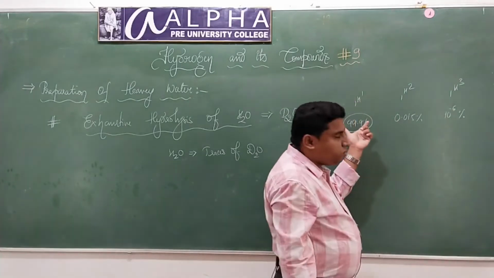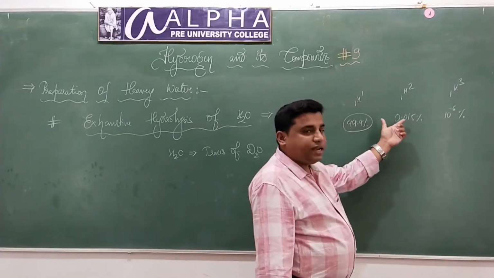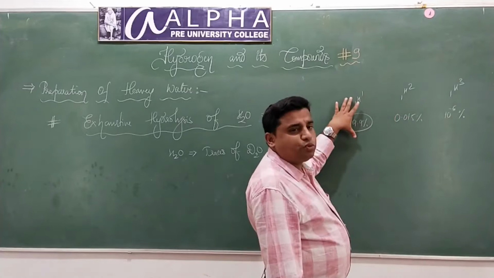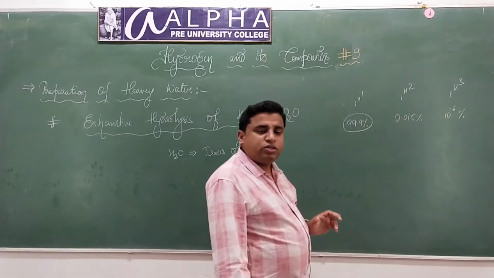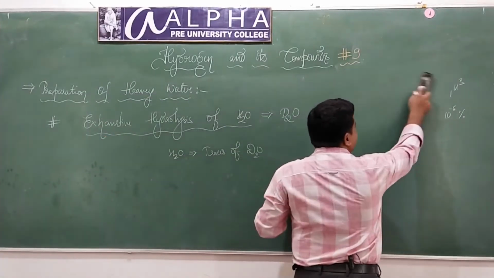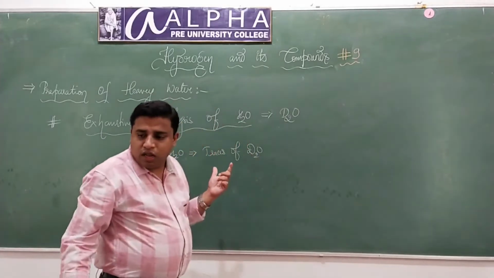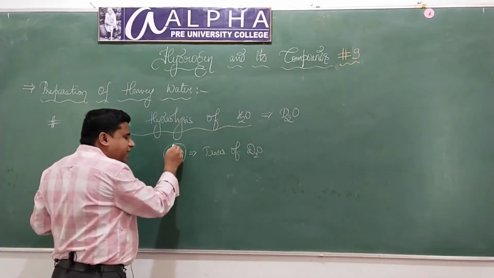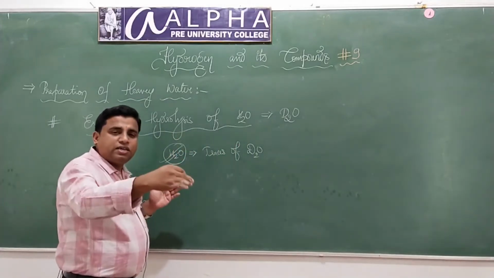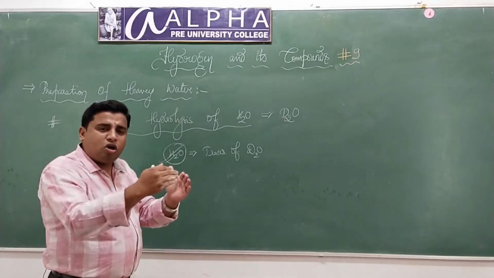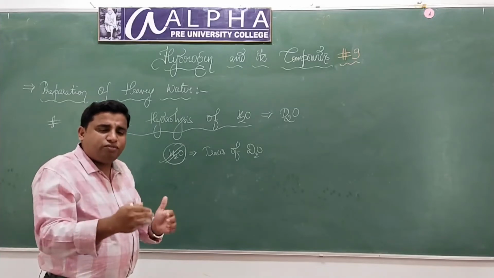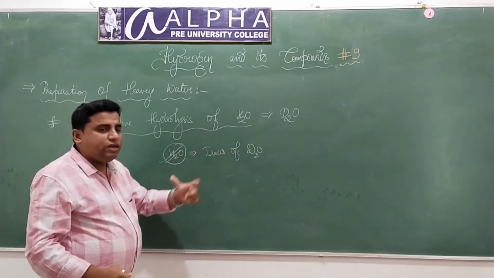So majority will have protium, then deuterium and tritium. They exist together, no doubt in it, but the most abundant is protium, and the next abundant is deuterium. So that is what I am telling you. Along with normal water, there will be traces of heavy water. Now if you electrolyze this water, keep on breaking this several times. Exhaustive hydrolysis means hydrolysis has been done several times, not just one time, two times, three times. Several times of electrolysis of normal water will give heavy water.